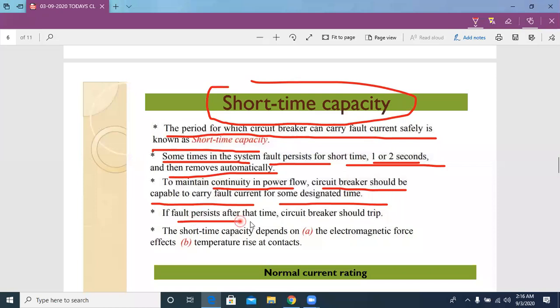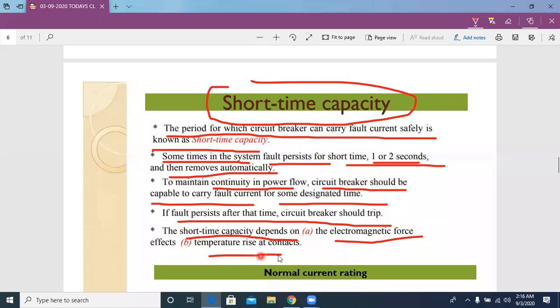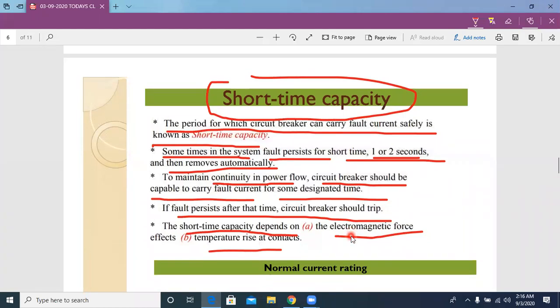If the fault persists after that time, the circuit breaker should trip. The short time capacity depends on the electromagnetic force and the temperature rise of the contacts.